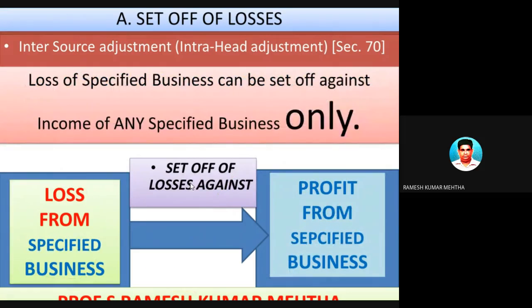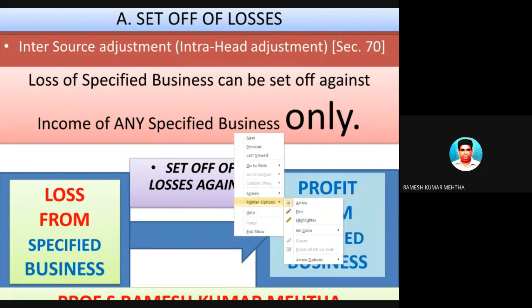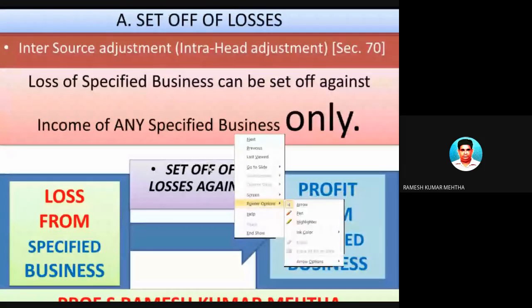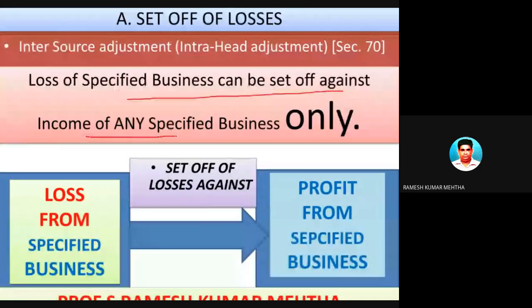Next one, the fifth one, if I am correct: loss of a specified business can be set off against profit of a specified business only.